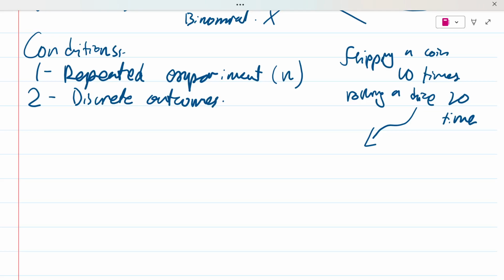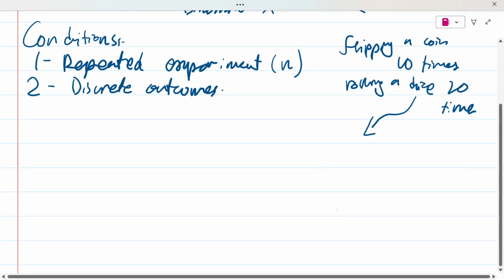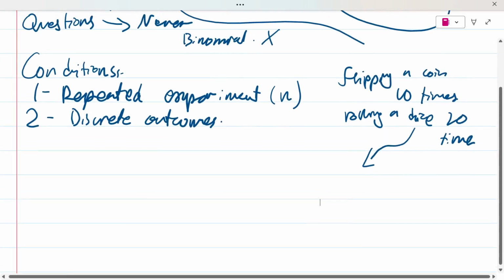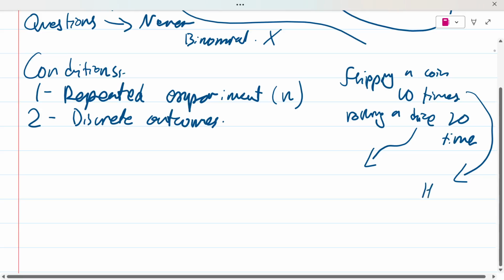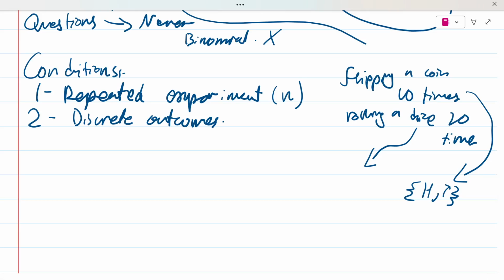A dice has discrete outcomes. How come? When you roll a dice, there are a bunch of numbers and you can only get one number from the six sides or the four sides or the three sides, depending upon how many sides the dice has, right? When you're flipping a coin, the outcomes are a head or a tail. These are the only outcomes, right? You can count them. You can just literally see how many outcomes there are, right?